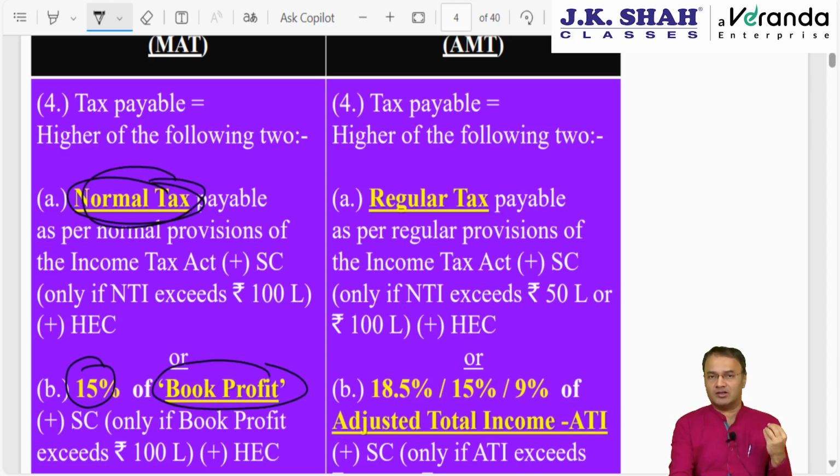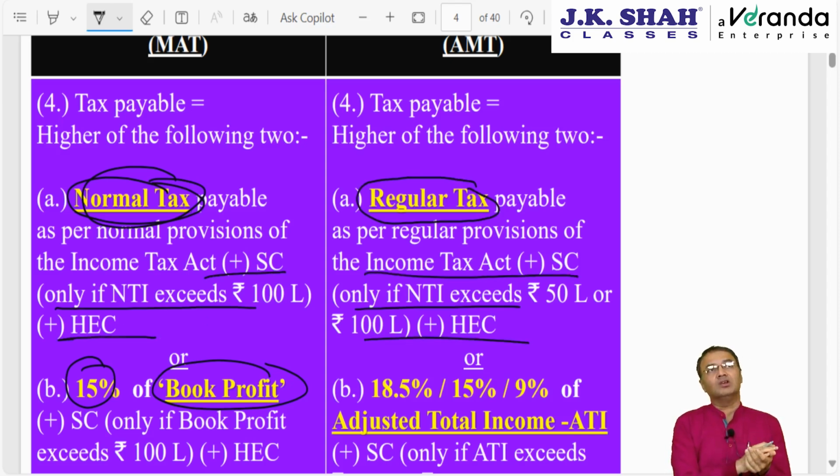Same kind of concept here but with slightly different language. Here instead of calling it normal tax, we call it regular tax: regular tax payable as per regular provisions of the Income Tax Act. Of course, here also plus surcharge plus health and education cess. Surcharge will be attracted in case of companies only when the normal income exceeds 1 crore or 10 crore. In the AMT chapter, surcharge will be attracted only if net income exceeds 50 lakhs, 1 crore, 2 crore, 5 crore and 10 crore.